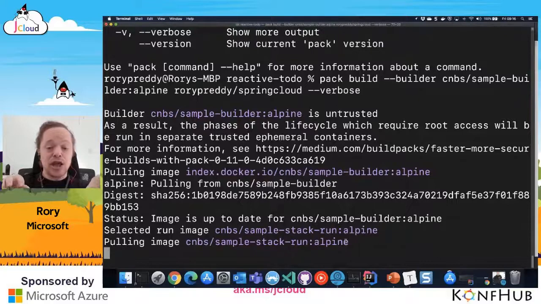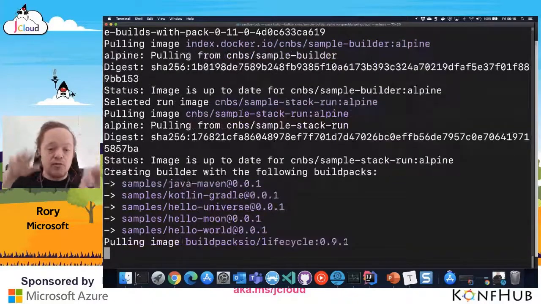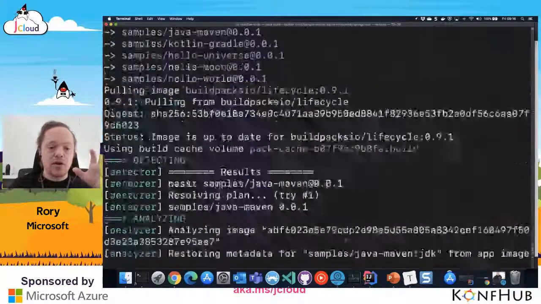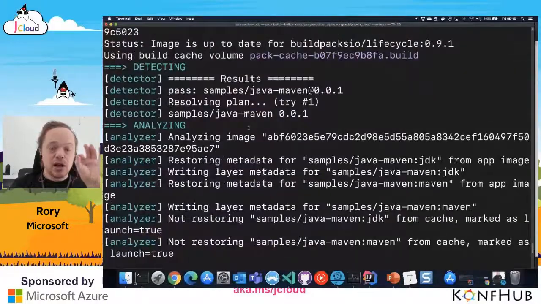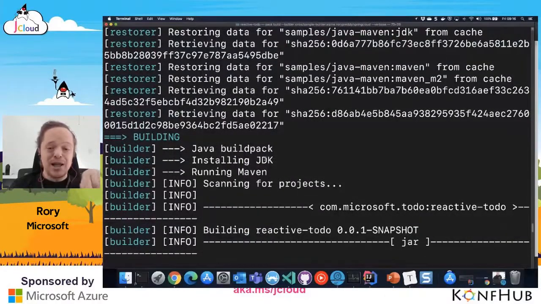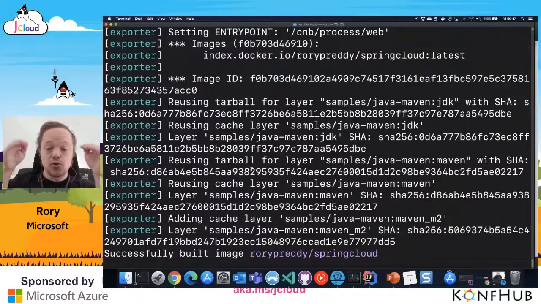Now you can see here, it's going to analyze my project, and it's going to say, wow, okay, cool. These are the libraries I'm going to use to analyze it. It's got Java, Kotlin, and all of these things. It's pulling them, and luckily I've already got the layers done there, so it shouldn't take too long. Detecting, it's going to find out what the layers are. It's detecting Java, and it's detecting Maven. You can see there, installing JDK, building Maven, and adding the different layers onto my Buildpack, my cache layer. You can see there it's adding the Java, Maven, the JDK,